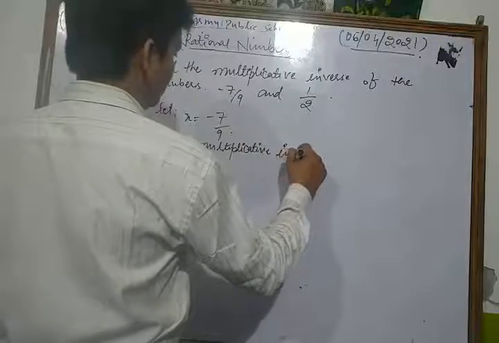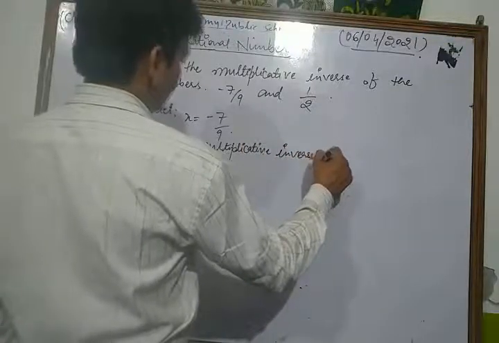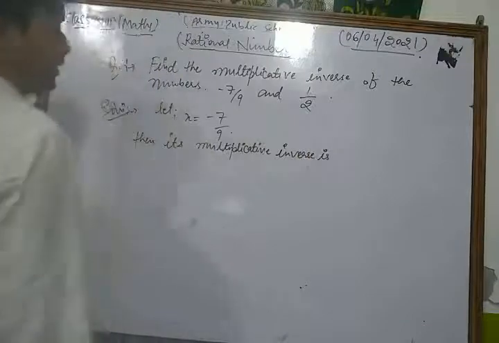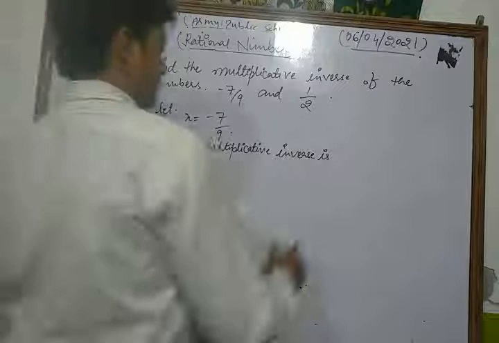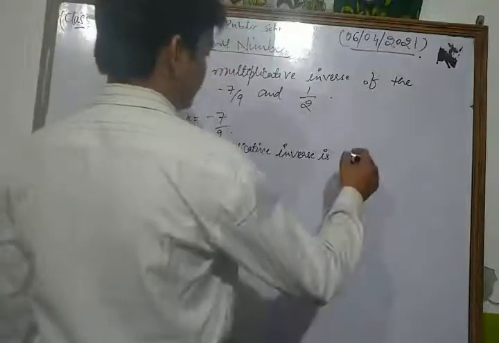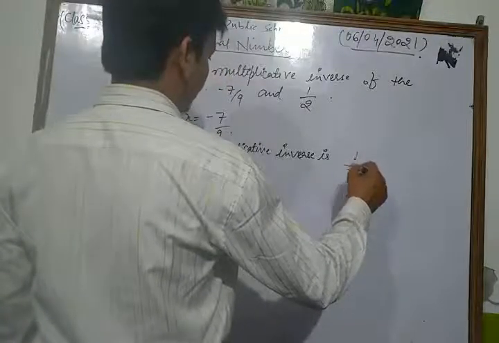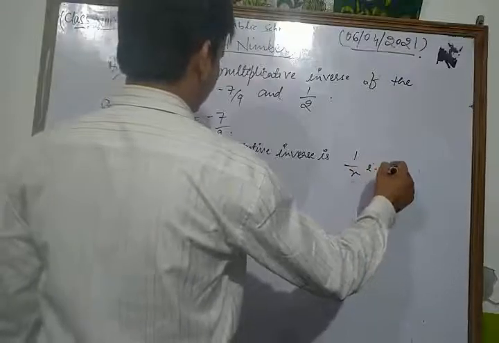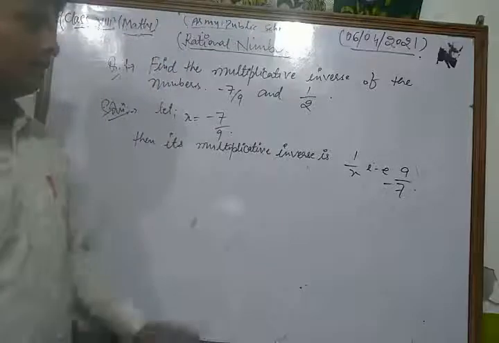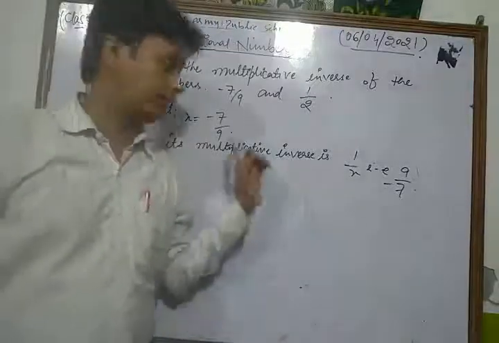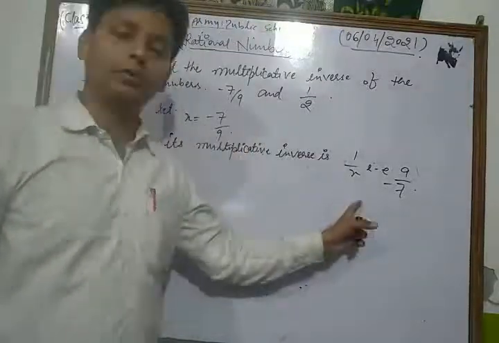Then its multiplicative inverse is what? 1 upon x, that is 9 upon minus 7. Because if we multiply both the numbers x and 1 upon x, then we get 1.